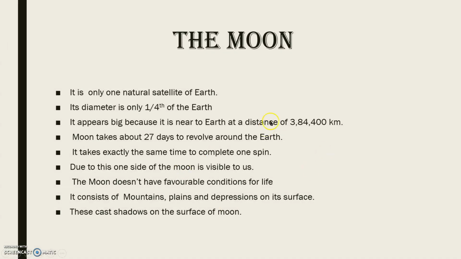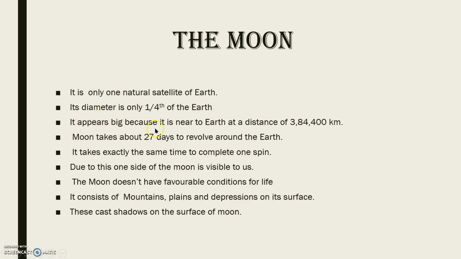And now the moon. The moon is a natural satellite of the earth. It is the only natural satellite of the earth. Its diameter is only 1/4 of the earth's. So the moon has 1/4 of the earth's diameter. That means it is small compared to the earth.